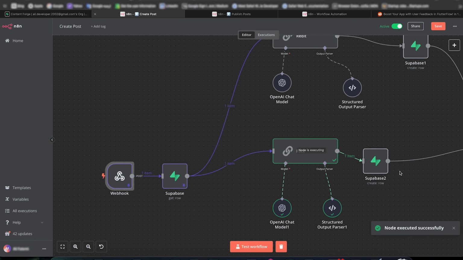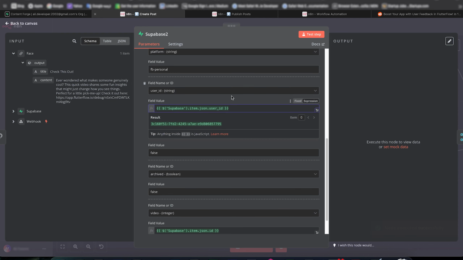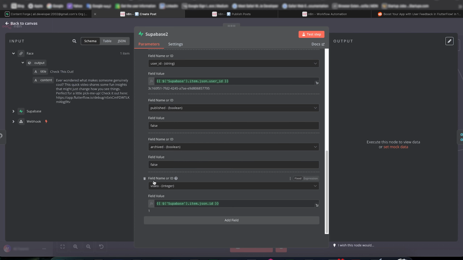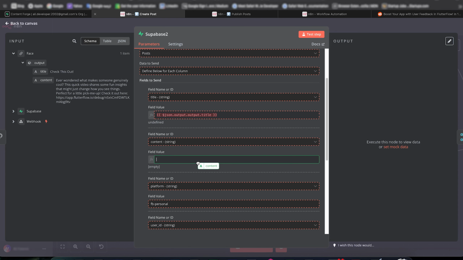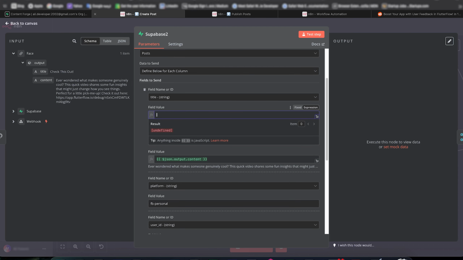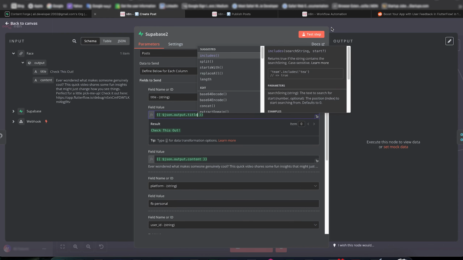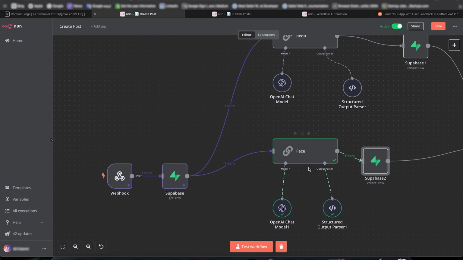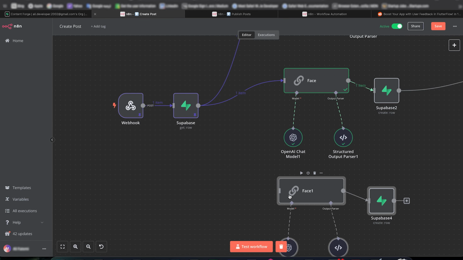Okay, let's see. Over here on Supabase, user ID is here. Okay, this one is invalid. Put this. Okay. And also this one. Okay. Now let's do another one. See how easy it is now that everything is working.